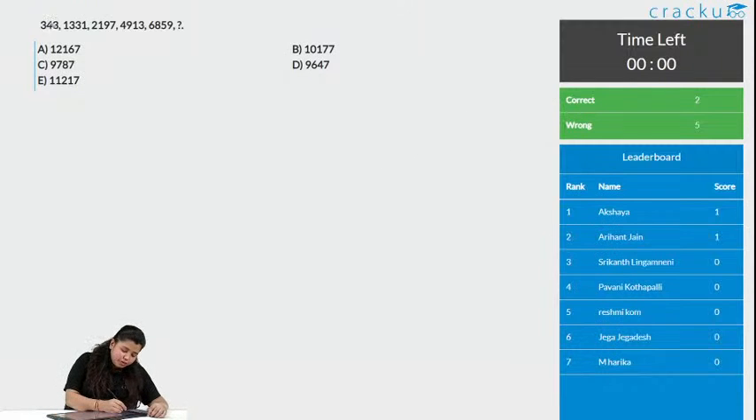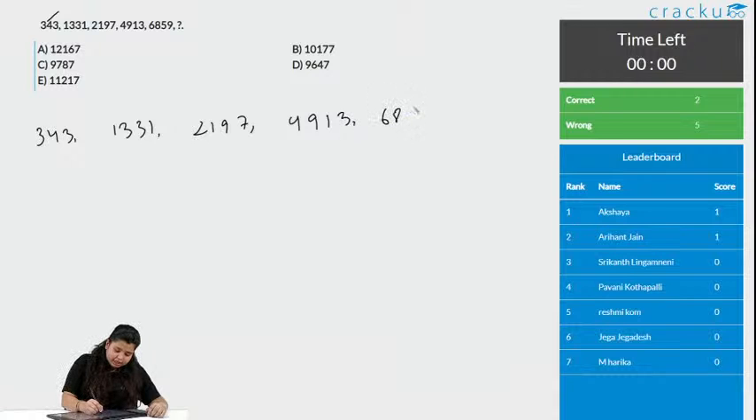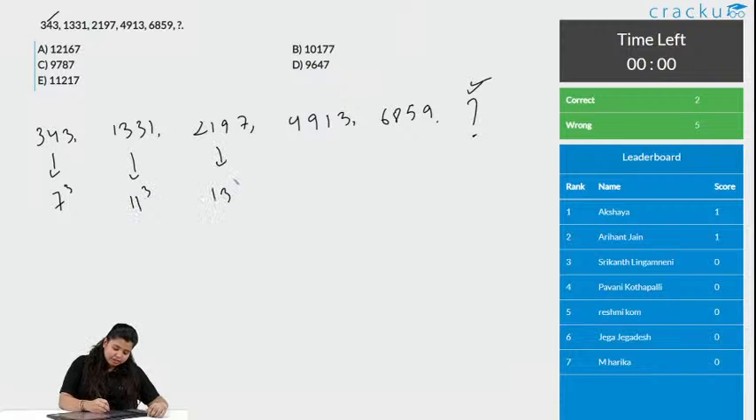So we know 343, I'll write it here, 343, 1331, 2197, 4913, 6859, and then question mark. We need to find what is in place of the question mark if we follow the same series. So we know this is 7 cube, this is 11 cube, and this is 13 cube.